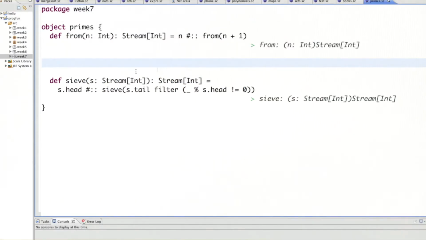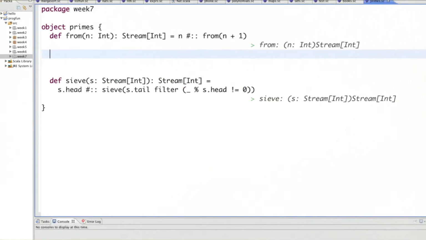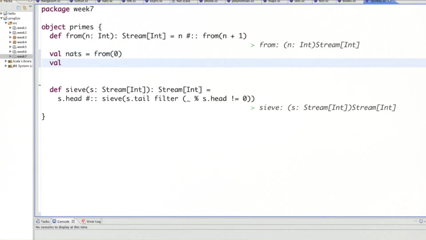So let's see this in the worksheet. I've already defined from. So a stream of natural numbers would be from(0). The stream of multiples of 4 would be the natural numbers mapped by times 4.